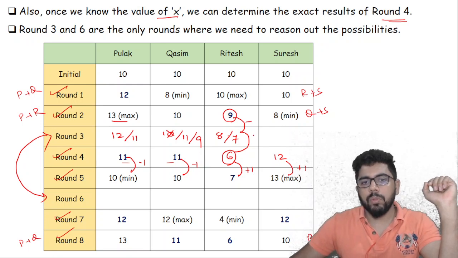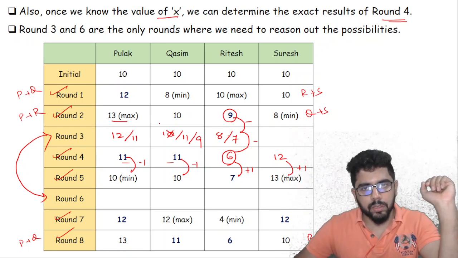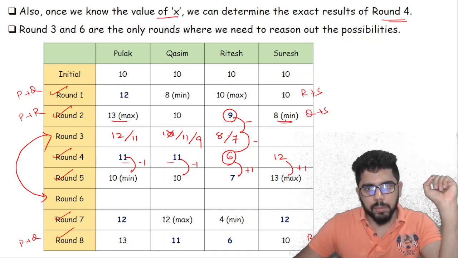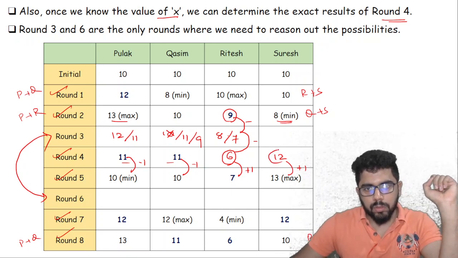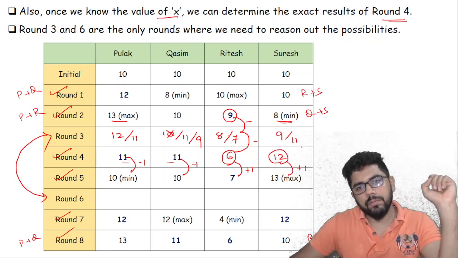8 and 7. So both times it's a decrease. And similarly, you look at the score of Suresh. This is 8, and from 8 this is becoming 12. So this is either 9 or 11.